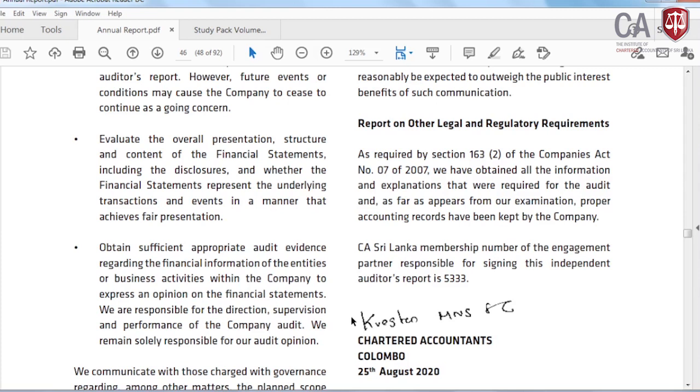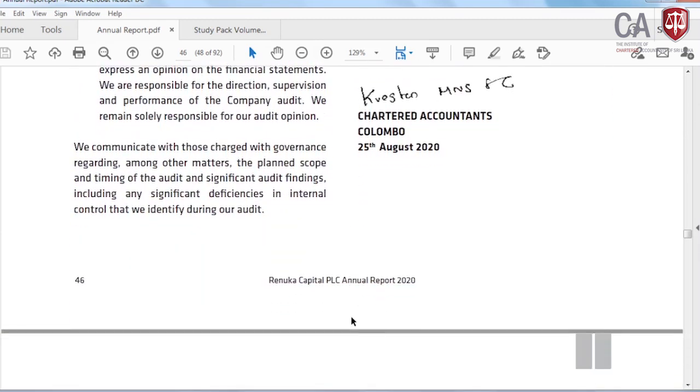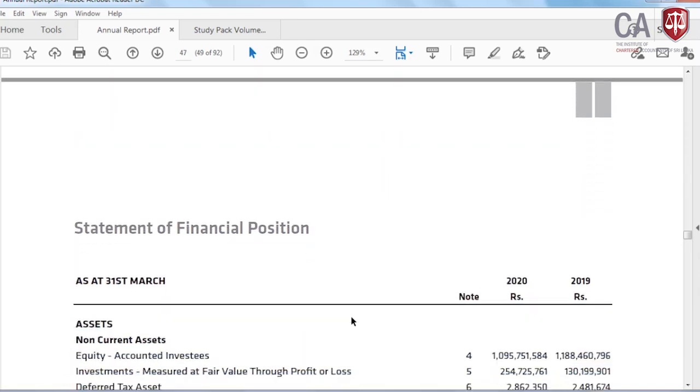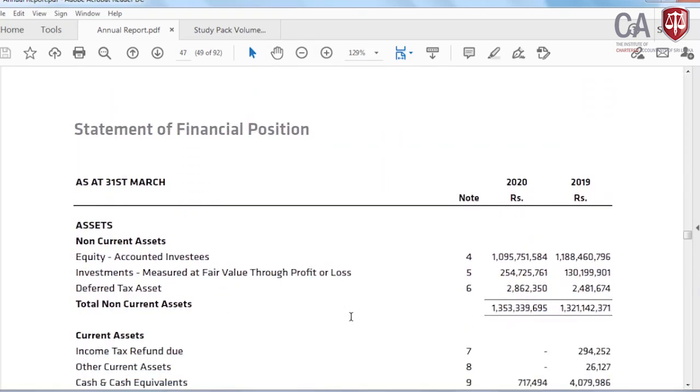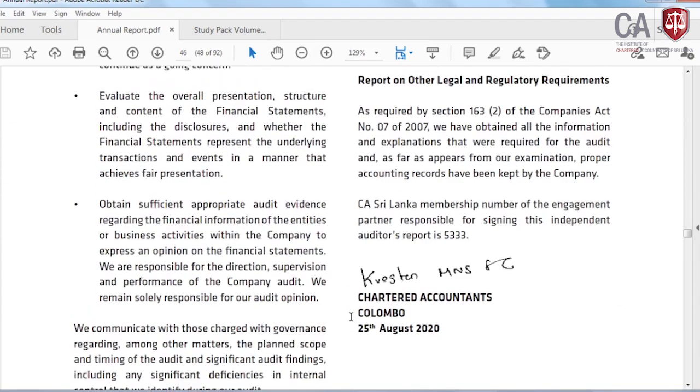You can download any of the audit reports given by the Colombo Stock Exchange. Just have a look before we discuss the theoretical angle. Today's discussion objective: let's go to the next page. The next page is the financial statement of the company. You see, this is a statement of financial position, that means the balance sheet of the company. Before the balance sheet, this audit report is coming, right? So now my objective is to discuss the format of this report.